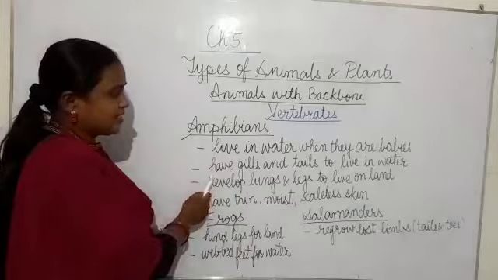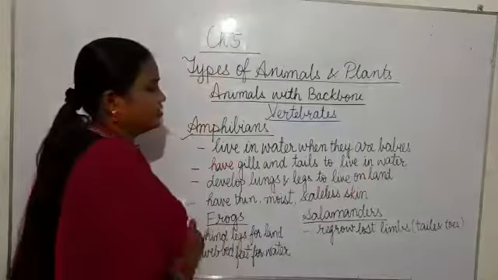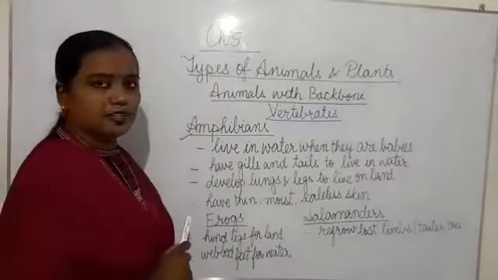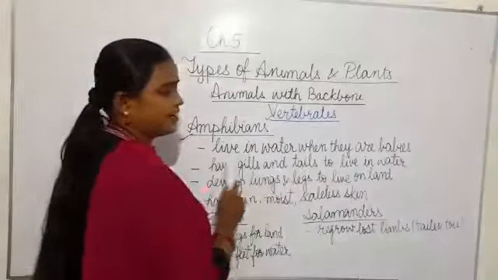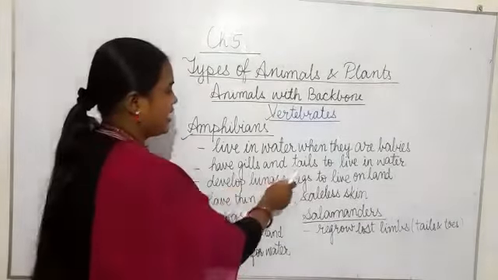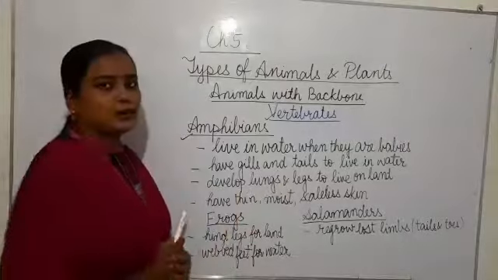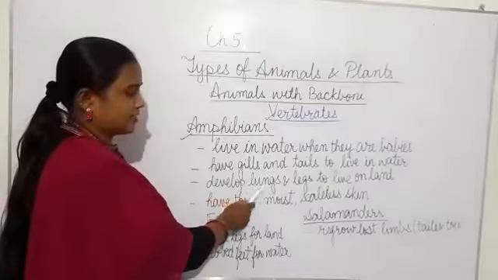They have gills and tails to live in water. When they are babies, they live in water, and at that time they have gills and tails. But when these amphibians grow, they develop lungs and legs.